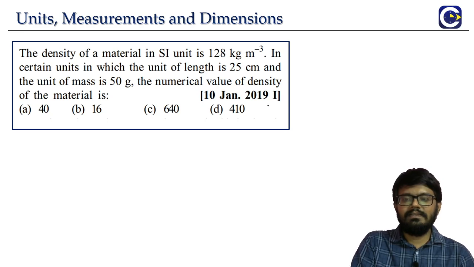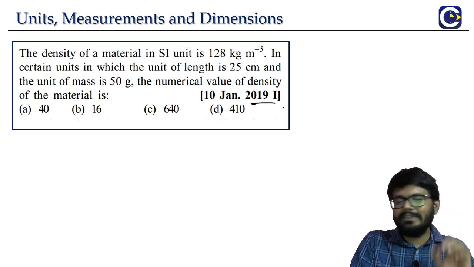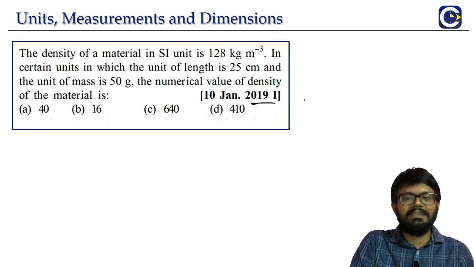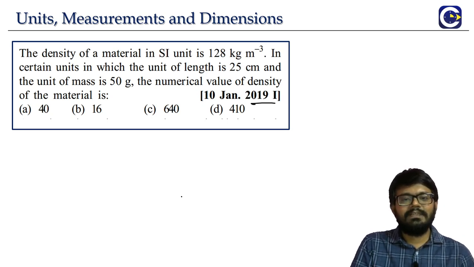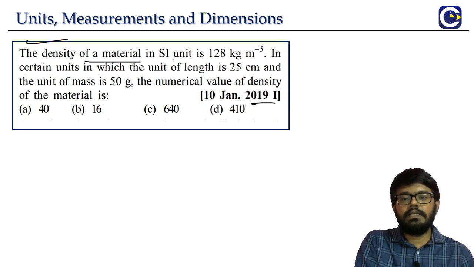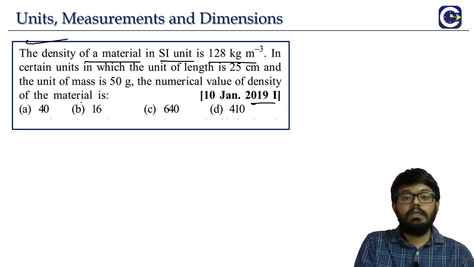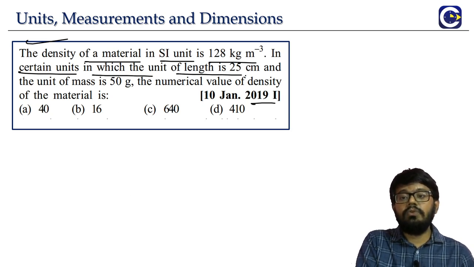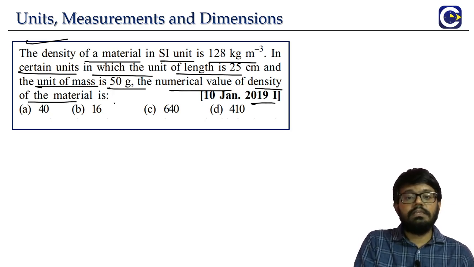Look at this. This is a question that has come in 2019. Generally, you'll see that in 2019-20 there are a lot of questions coming from these two years because the number of papers has increased. Look at the question. The density of a material in SI unit is 128 kg per meter cube. In certain units in which the unit of length is 25 centimeter and the unit of mass is 50 grams, what is the numerical value of the density?